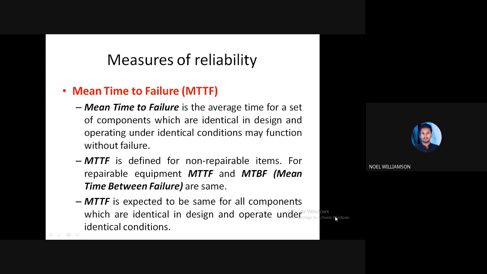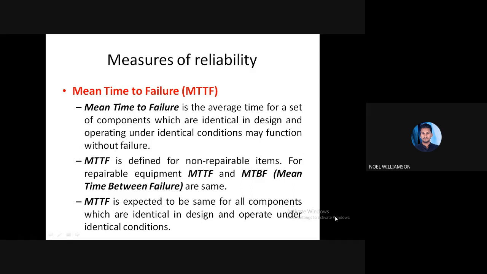Once it has failed, we consider it as scrap. But certain materials or components, after failing, go for a repair policy. After repairing, we reuse it.